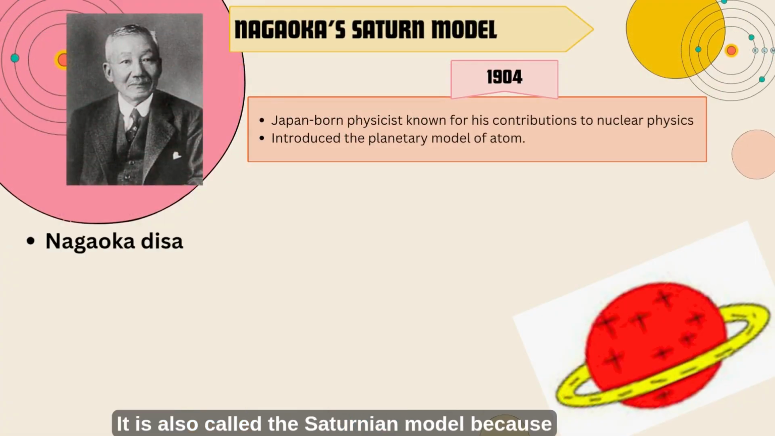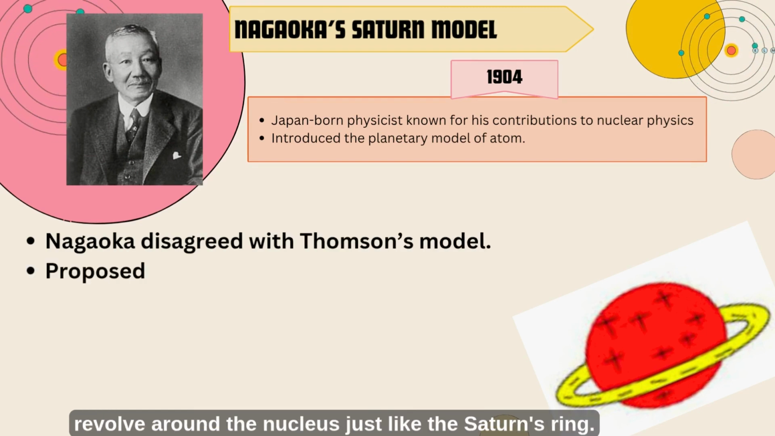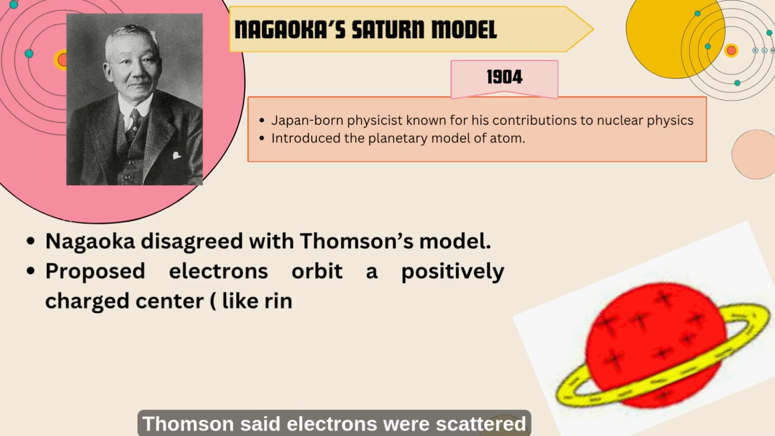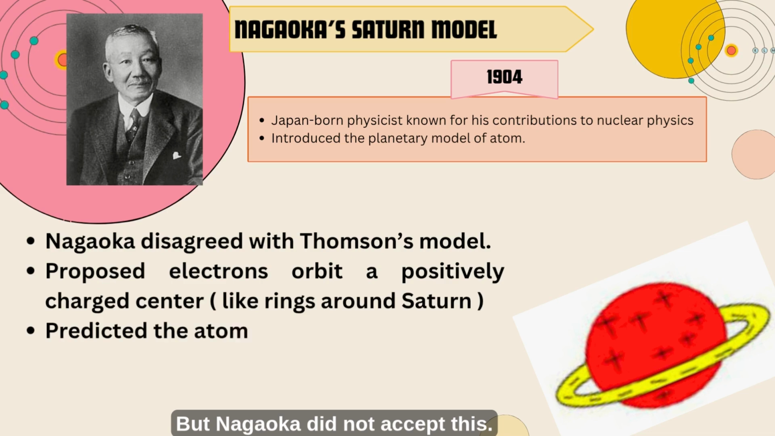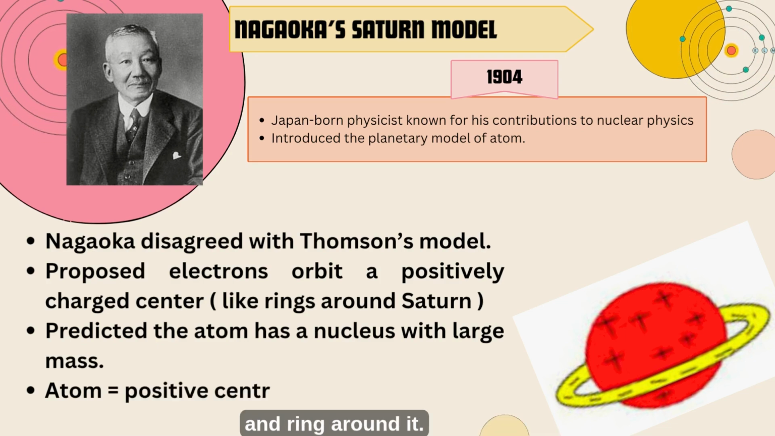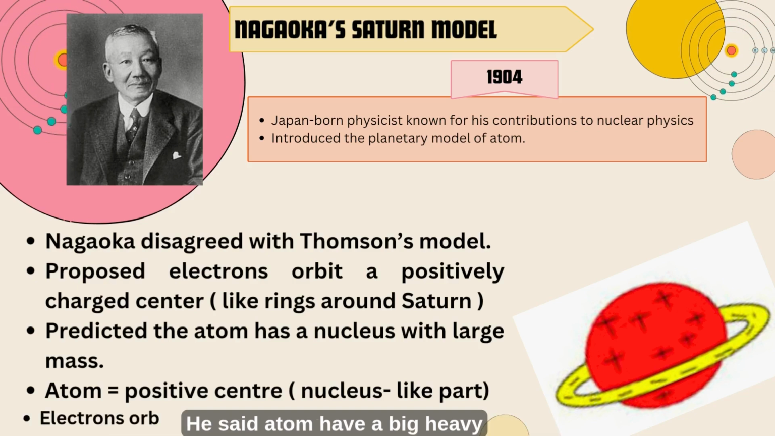It is also called the Saturnian model because he compared the atom to Saturn, where electrons revolve around the nucleus just like Saturn's ring. Nagaoka disagreed with Thomson's plum pudding model. Thomson said electrons were scattered inside a positive sphere, but Nagaoka did not accept this. Look at Saturn, a planet with a big center and a ring around it. Nagaoka imagined the atom in the same way. He said atoms have a big, heavy center and tiny electrons move in a ring around it.